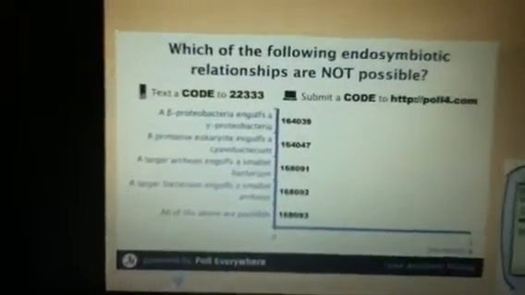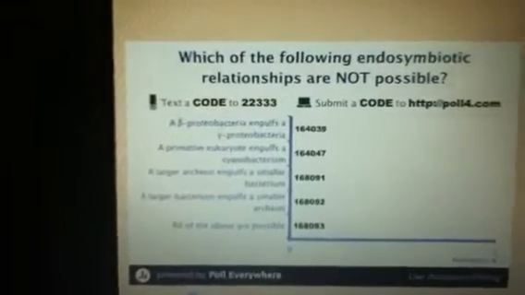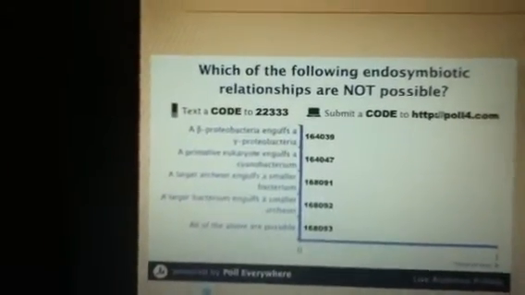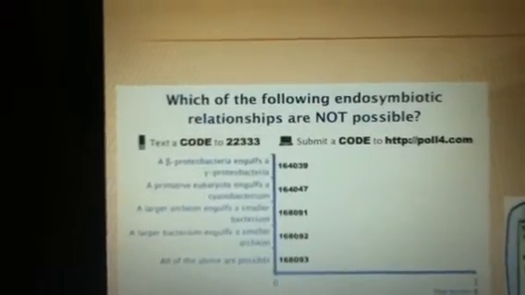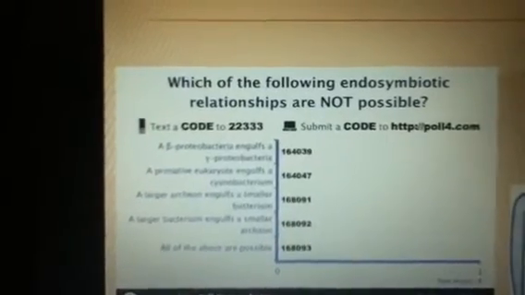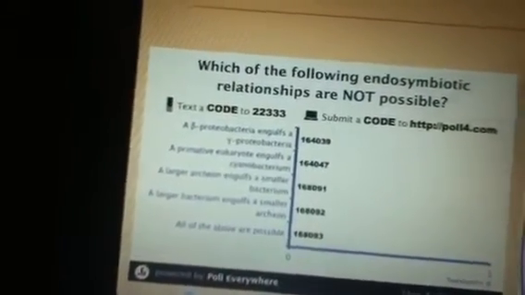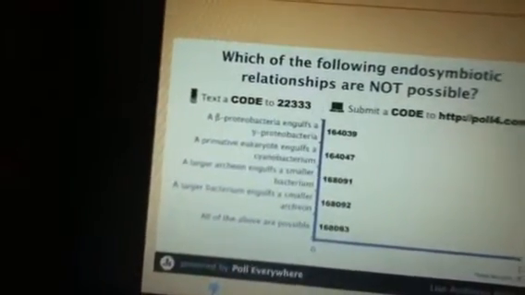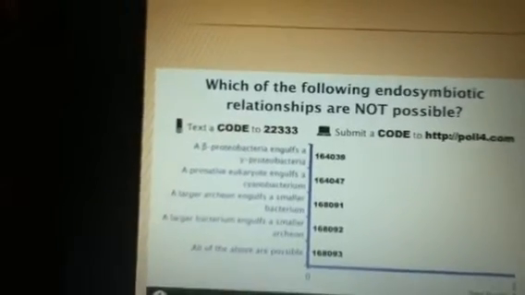Now once again, go through your notes, look through the ebook, and pause this video, so that way you can give yourself some more time. And the correct answer is E. All of the above are possible. As we described earlier, a primitive eukaryote engulfs a cyanobacterium. That's what we were just discussing. That's the second endosymbiosis, which would then result in the formation of a chloroplast.